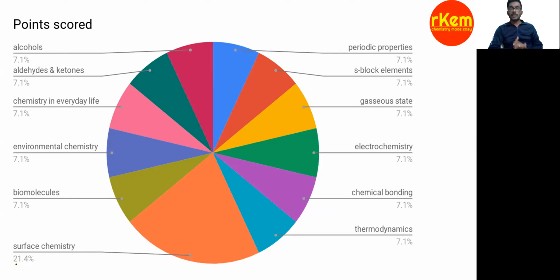Alcohols, aldehydes and ketones from organic chemistry and chemistry in everyday life were expected questions only. Environmental chemistry expected, biomolecules expected, but surprisingly surface chemistry was given more weightage in this shift. Periodic properties expected, s and p block, gaseous state, electrochemistry, chemical bonding, thermodynamics, also simple questions were asked. Let me show you the questions first.